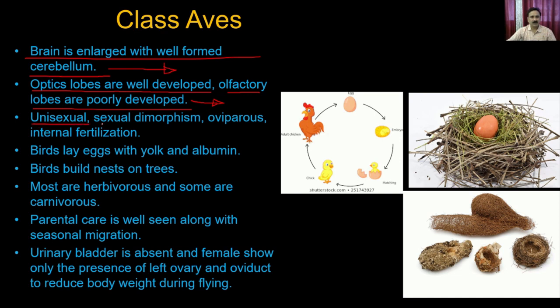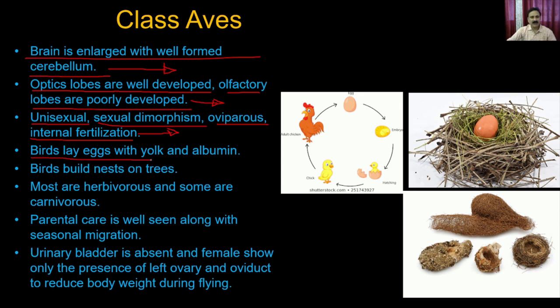They are unisexual. Sexual dimorphism is there, and they are oviparous. And there is internal fertilization. Internal fertilization is just like the snake. So they have sexual intercourse, and after that the bird is going to lay the eggs.